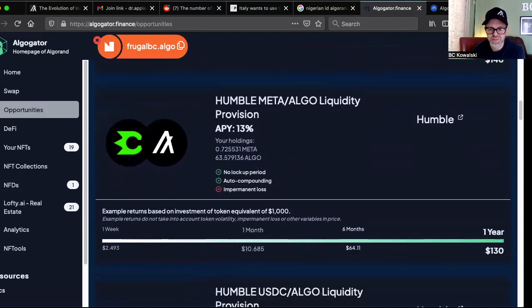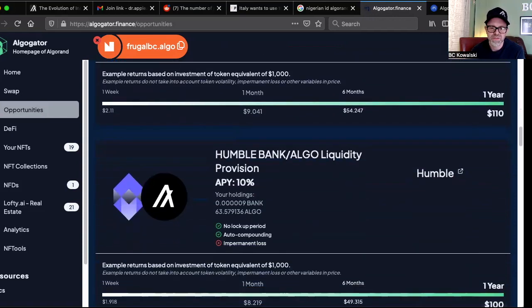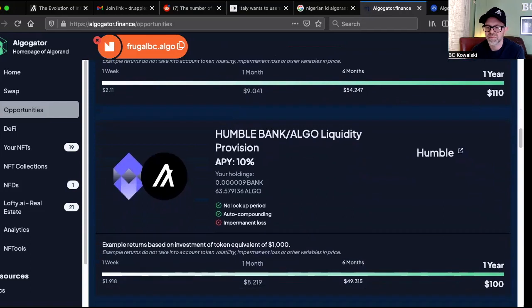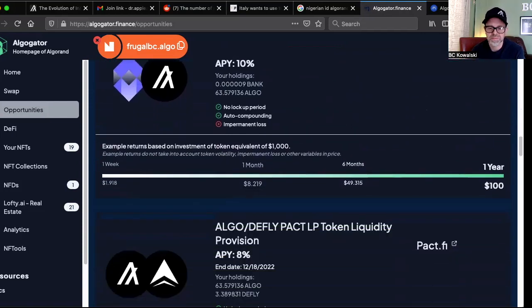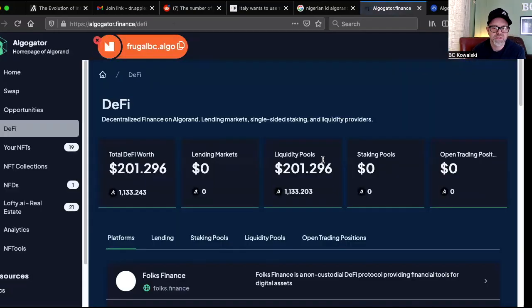But if you scroll through, they just basically give you all the things that can help you. Ways that you've got this sitting in there, you might as well use it for something, right? So I like that. Now there's a DeFi tab, which I don't know where these numbers come from. They don't quite make sense.